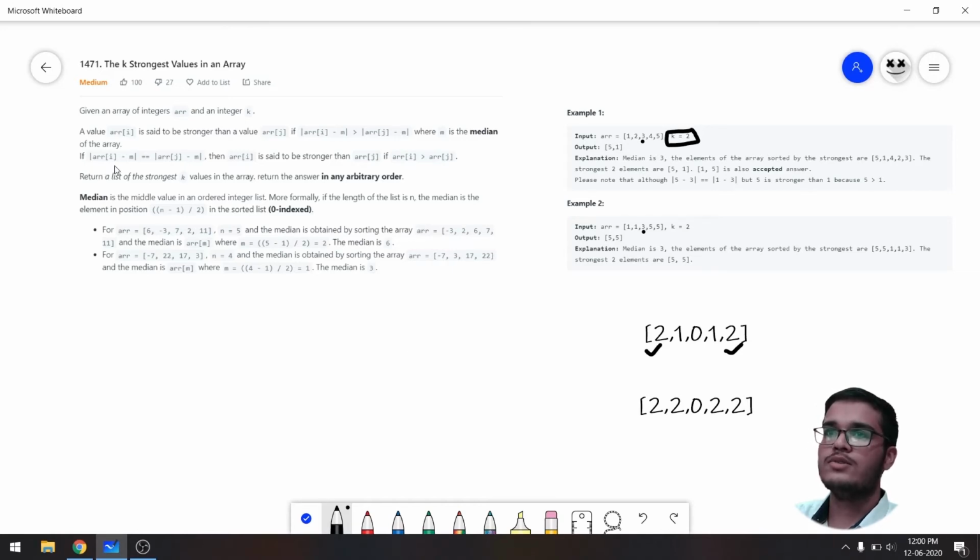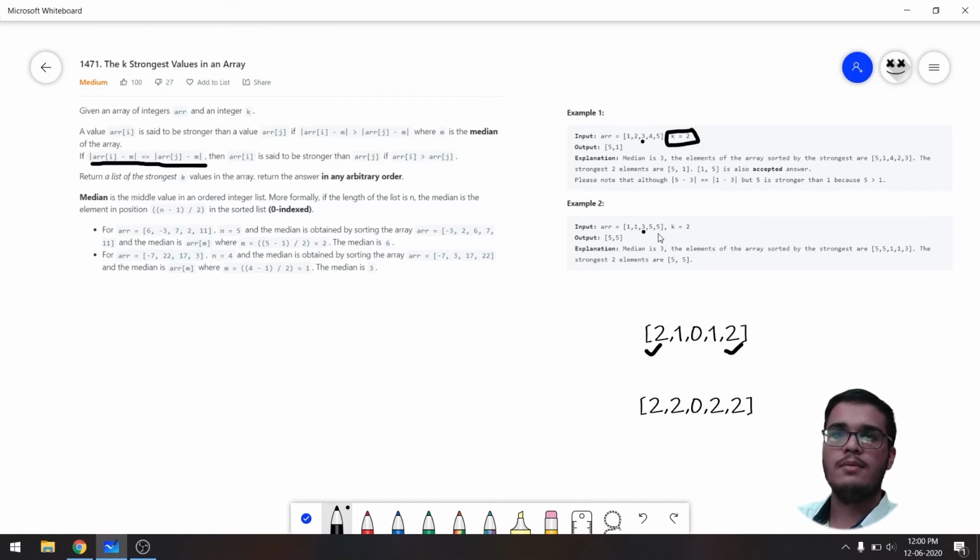So here we'll be using condition number 2, that is, if the absolute values are equal, then a value is said to be stronger only if arr[i] is greater than arr[j]. So naturally 5 is greater than 1, so we'll first prioritize returning the value 5. If we filter these values in order according to the second condition, we'll have 5 at index 0, then 5 at index 1, index 2, index 3, and finally 3 at index 4. We are asked to return just the first two values, so we'll be returning 5, 5.